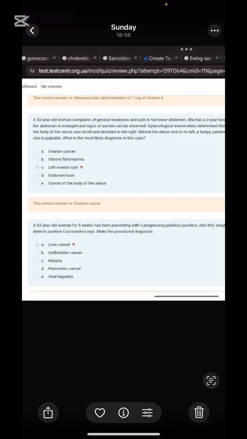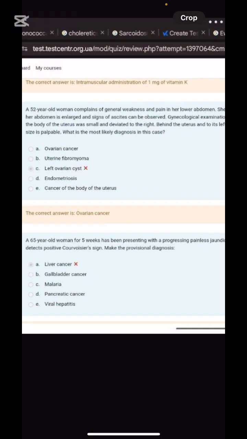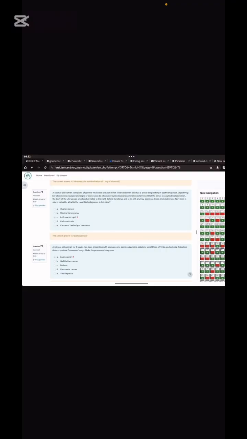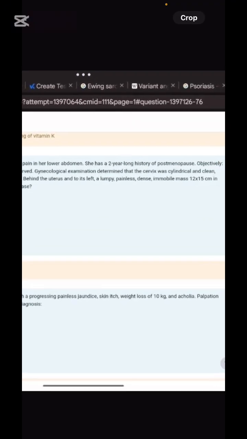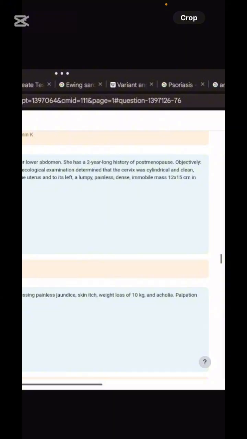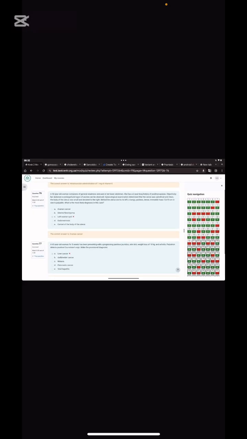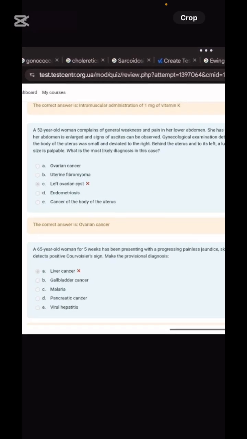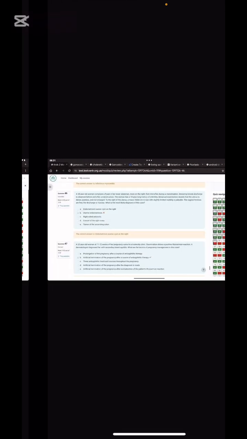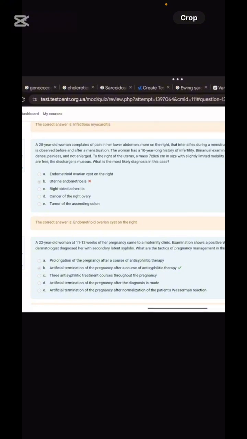And please do not mark endometrioid cancer in this one. As you can see, I have marked it incorrect too. After post-menopause age, the risk for ovarian cancer increases. And what will be the profile? Lumpy, painless, dense, immobile. Immobile should be what? Please remember, we just talked about it, that cancer is immobile. So please remember about this case. Next is endometrioid cyst on the right.